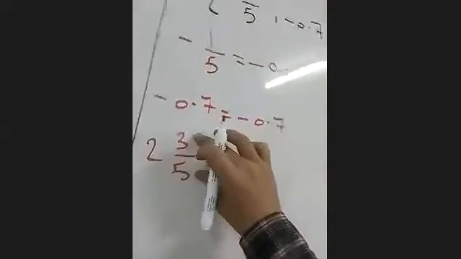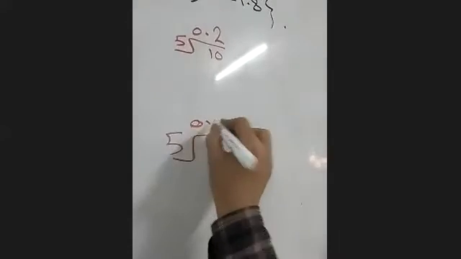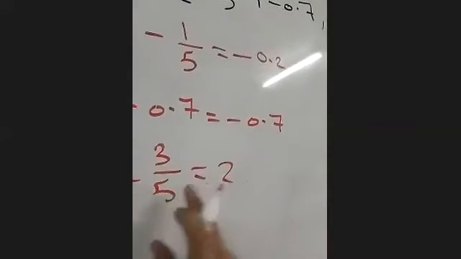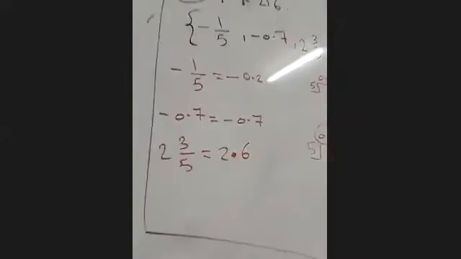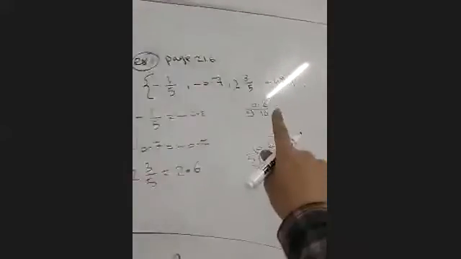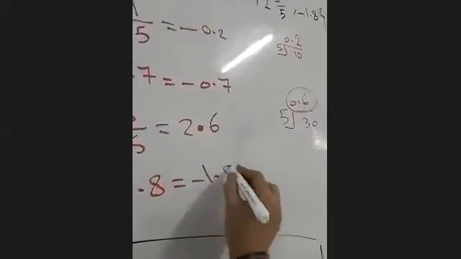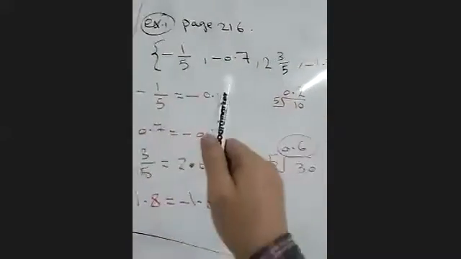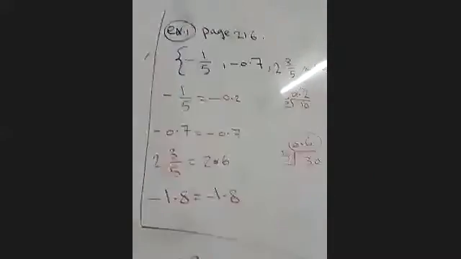Take the 3/5 and do the division here. 3 divided by 5 is 0.6, but don't forget the 2, so it is 2.6. And -1.8 is a decimal already. So what I did until now, guys, I turned each number to a decimal by making division.